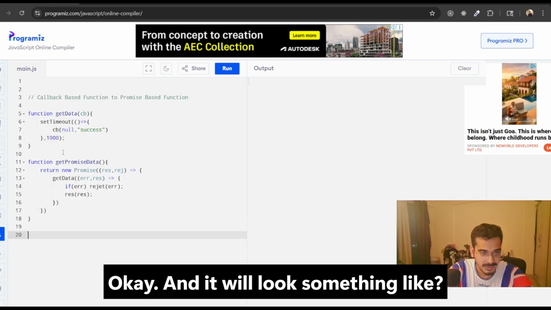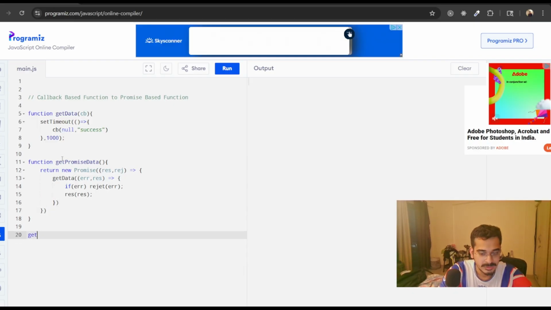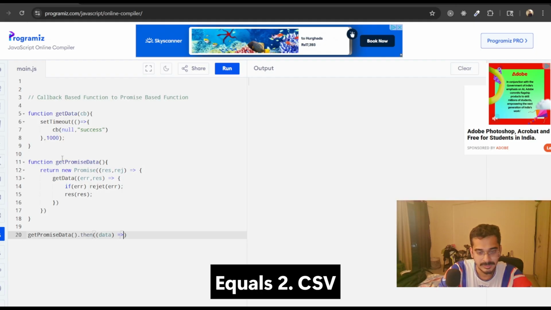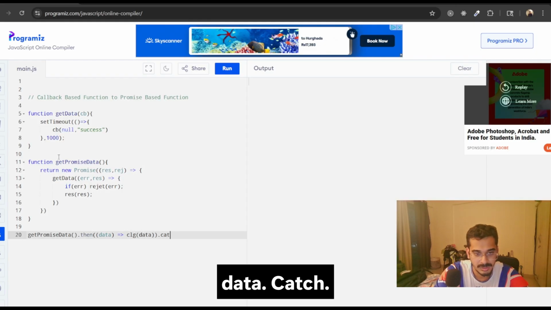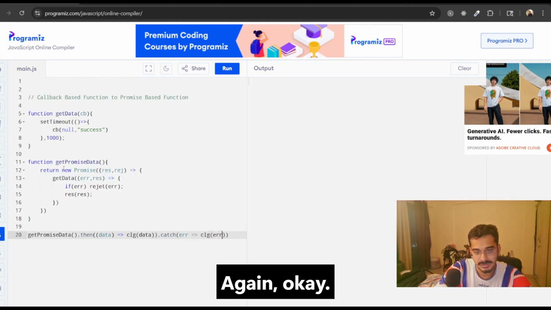It will look something like this: getPromiseData.then(data => console.log(data)).catch(error => console.log(error)).